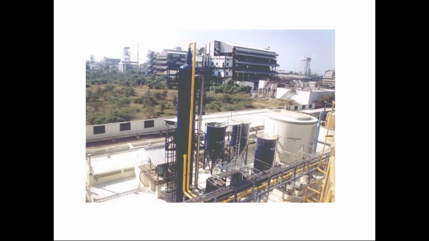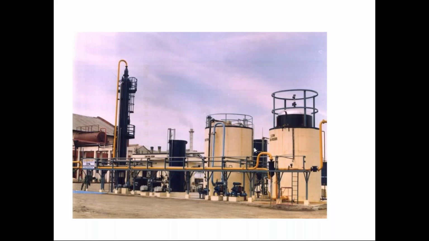This is another view of another plant where you can understand the color coding of these pipelines, color coding of these vessels or equipment which are used, labeling of these tanks or the vessels used in the chemical industries.